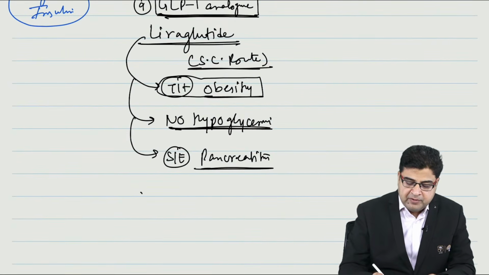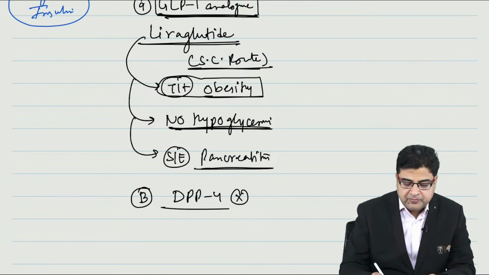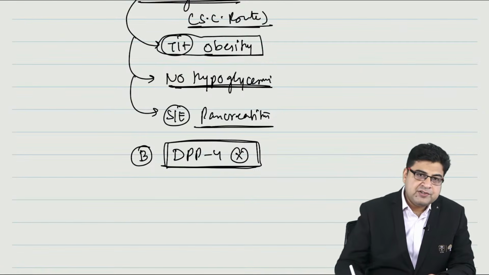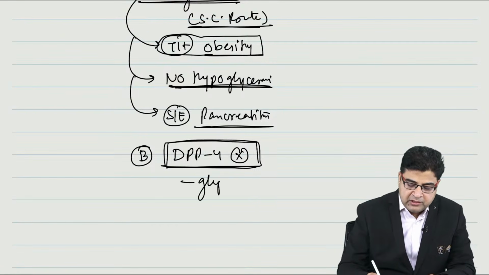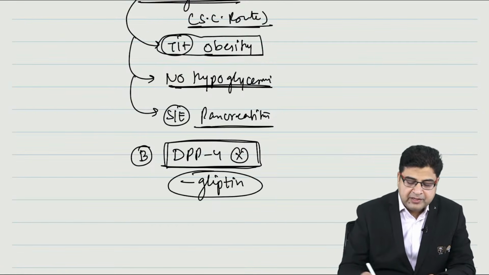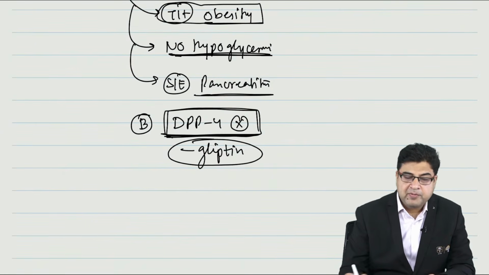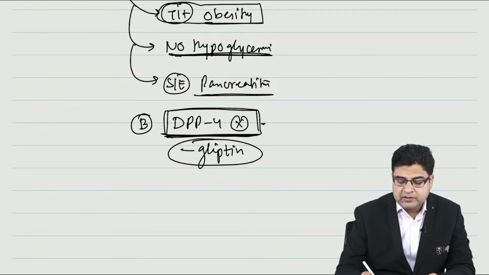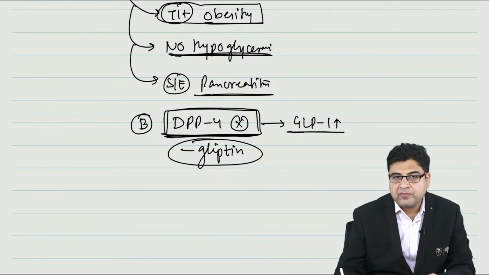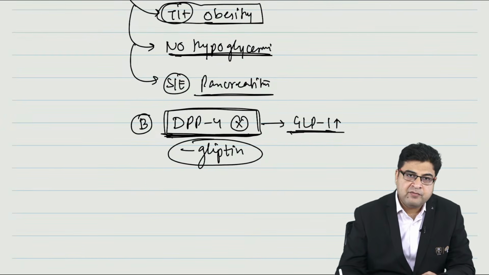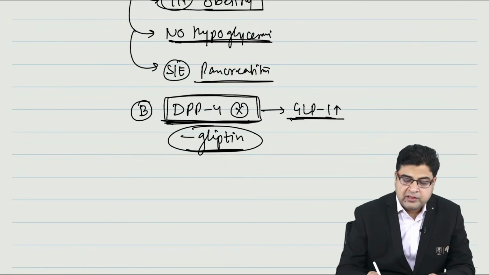Now after the GLP-1 analogs, we have a group of medicines we call DPP-4 inhibitors. All these medicines end with the word gliptin. When we block the DPP-4 enzyme, these medicines increase the level of GLP-1 in the body. So we call them gliptins.